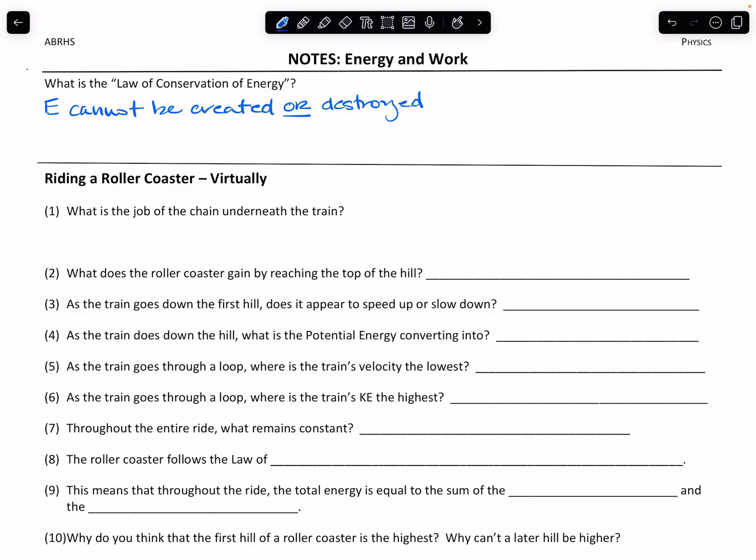So it cannot be created or destroyed, but energy can be transformed into a different form of energy. So a great example of this is when you drove to school this morning. When you pressed on the gas pedal in your car, gasoline was injected into your engine where it underwent a combustion reaction. That combustion reaction led to breaking of bonds within the gasoline molecule.